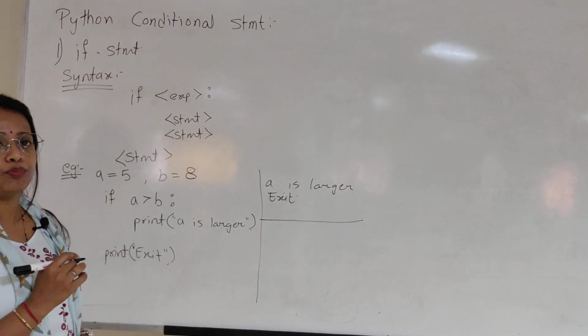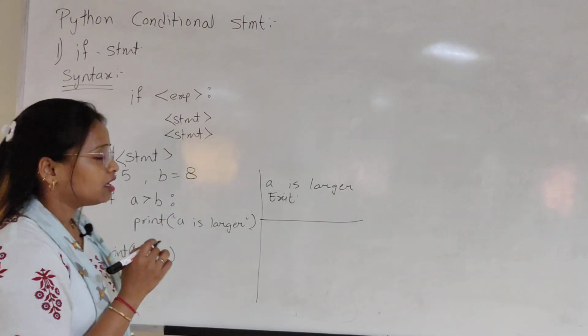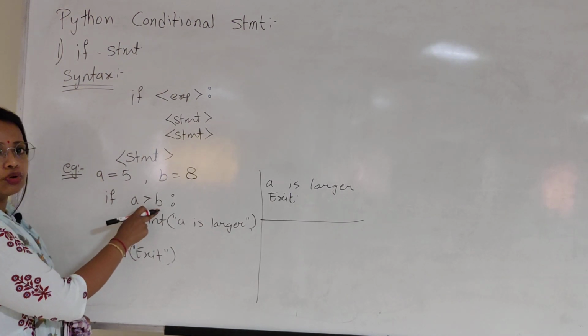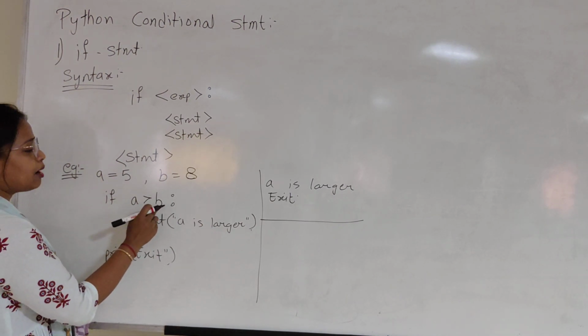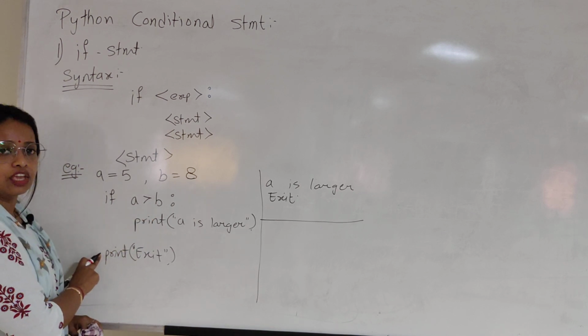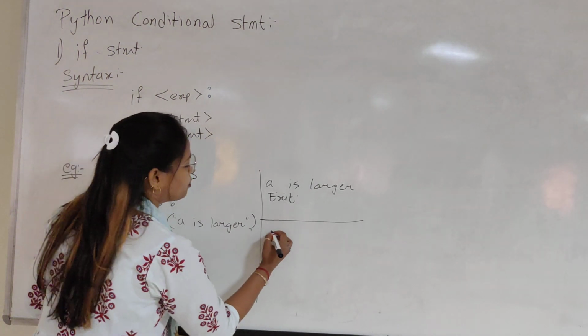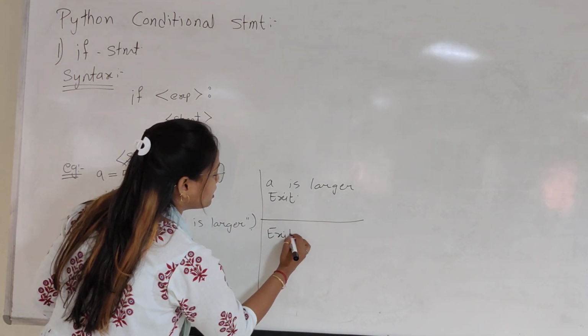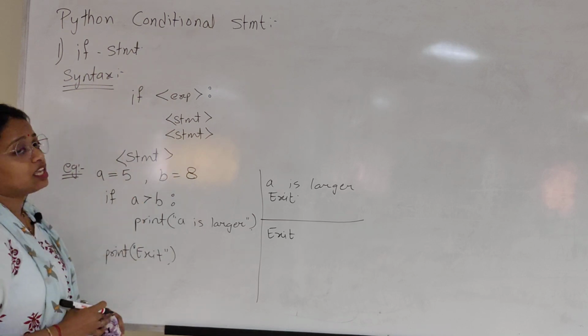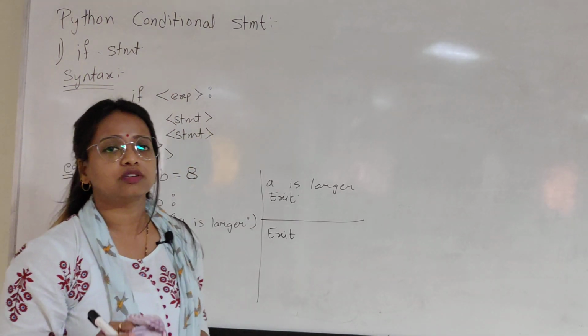Now suppose I change the value of B to 8. I compare again: is A greater than B? No, it is not. So what happens if the condition is false? It directly comes out of the if statement. So the output will be exit. This is simple. This is all about the if statement.